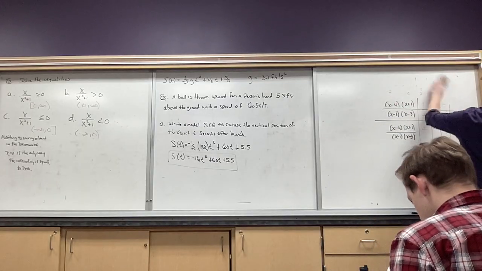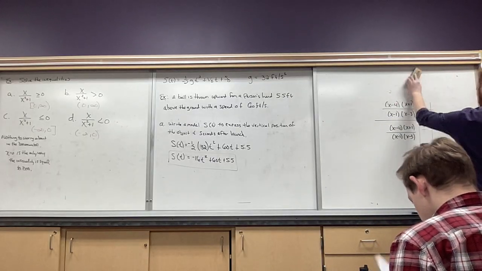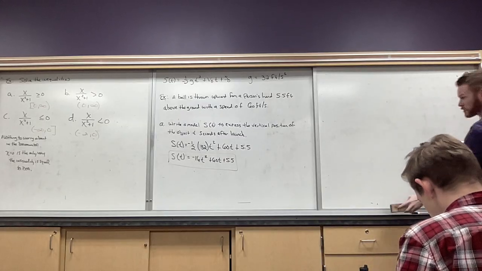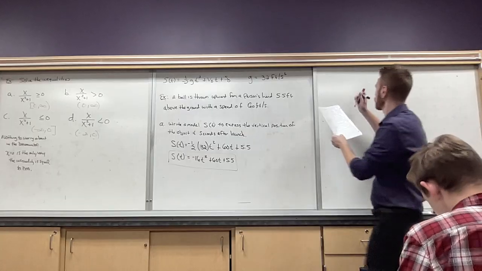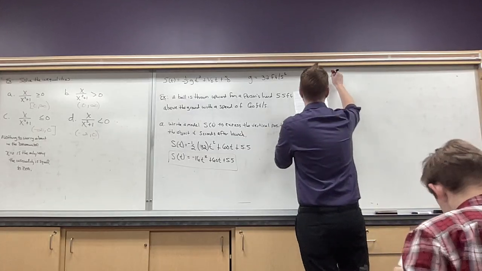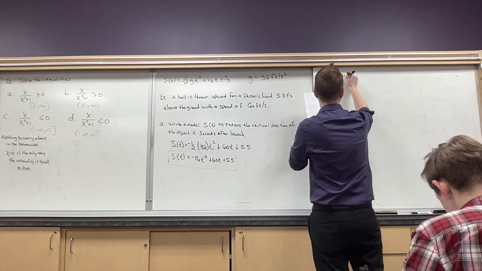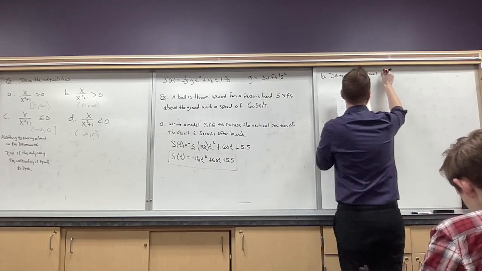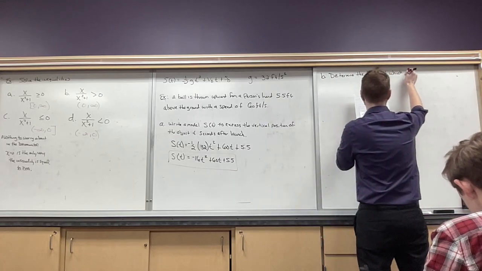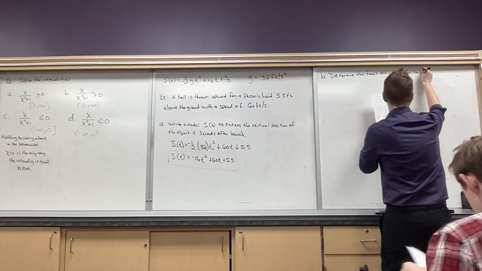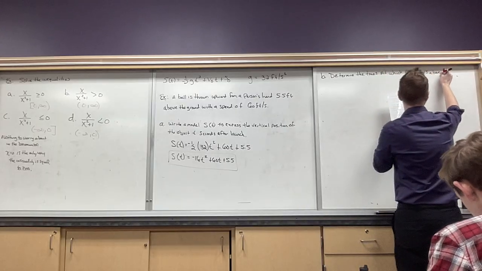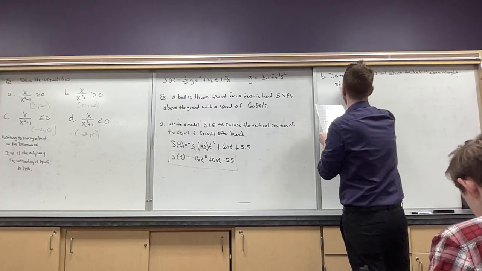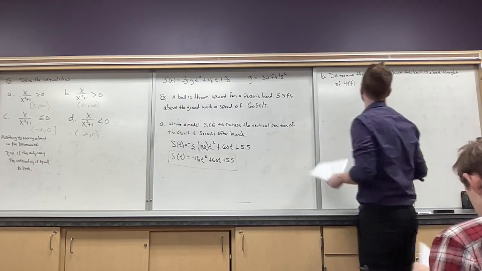Okay. Now, part B. This is where the inequality comes into play. Because right now, there's no inequalities. So for part B, determine the times at which the ball is above a height of 49 feet. Okay?